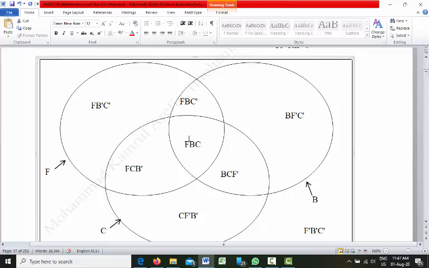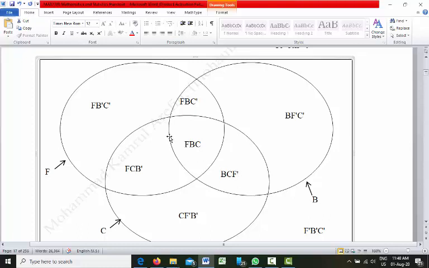In this area we have F and also B. So if you take FB, in that case also you will be taking FBC again.